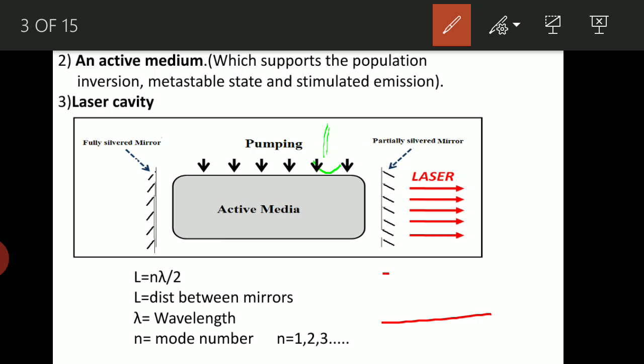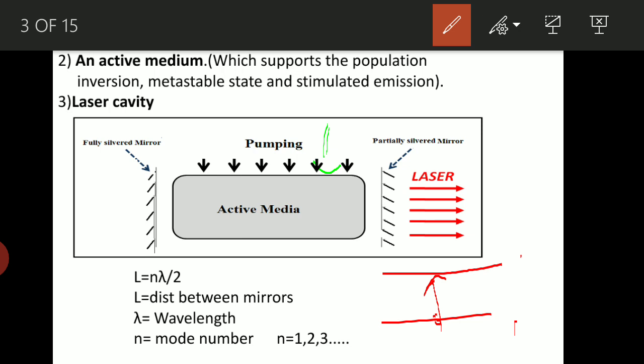Just we'll try to understand this one. So this is the lower energy and this is the higher energy. Now whenever, due to the pumping process, the atom in the ground state gains the energy, it goes to the higher energy state.